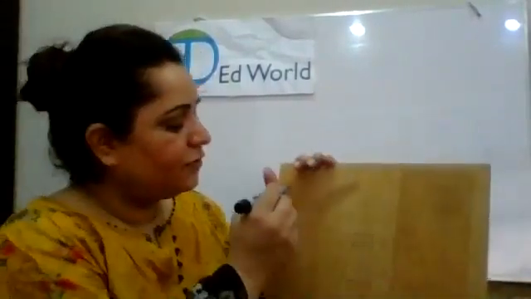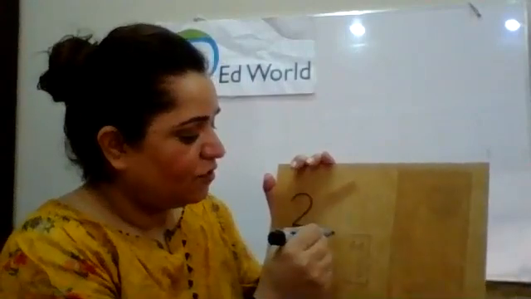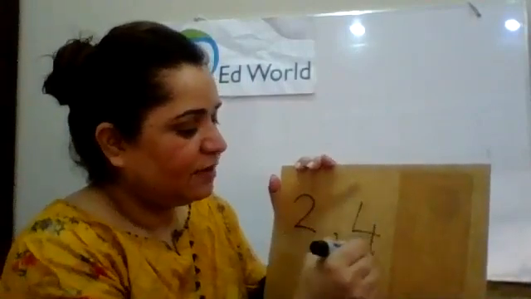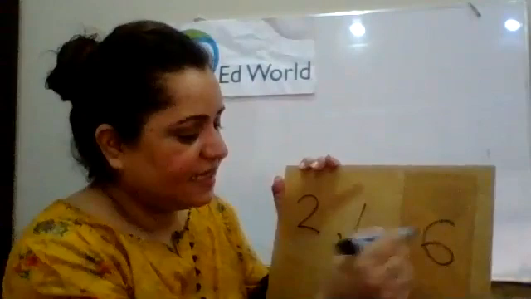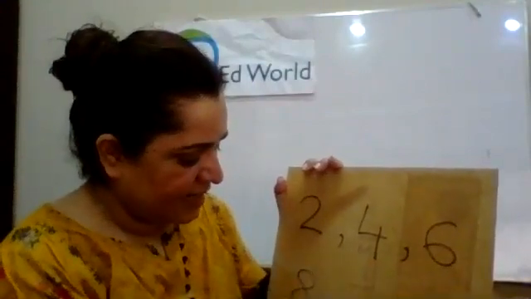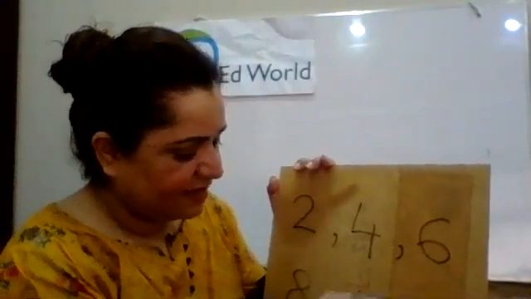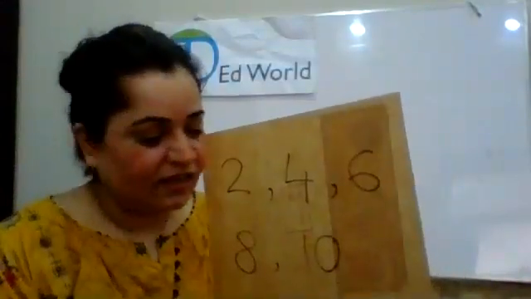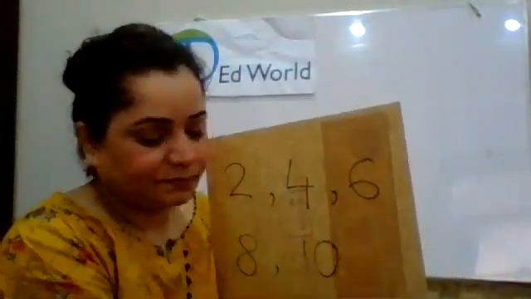So today we have seen that there are a couple of even numbers which we have discussed, and now I'm just going to write them down. We have number 2, number 4, number 6, number 8, and number 10. Right? We drew all these. Yeah.